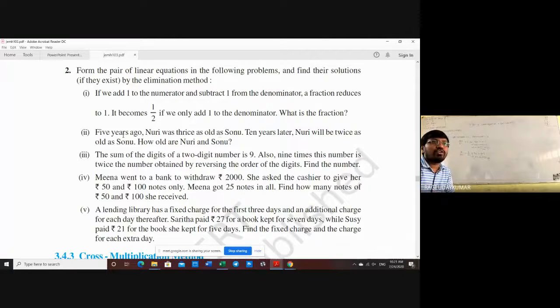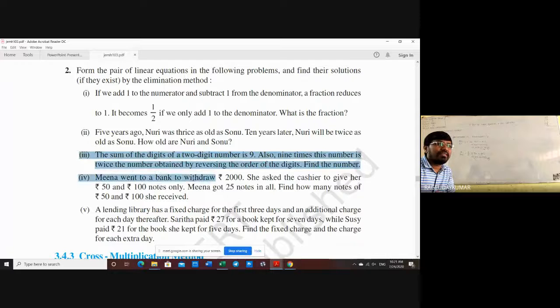Here the question is given to you, Nuri 5 years ago. 5 years ago means present ages of Nuri and Sonu, x and y. 5 years ago means x minus 5, y minus 5. Already we have solved it. So let us go for the third problem.